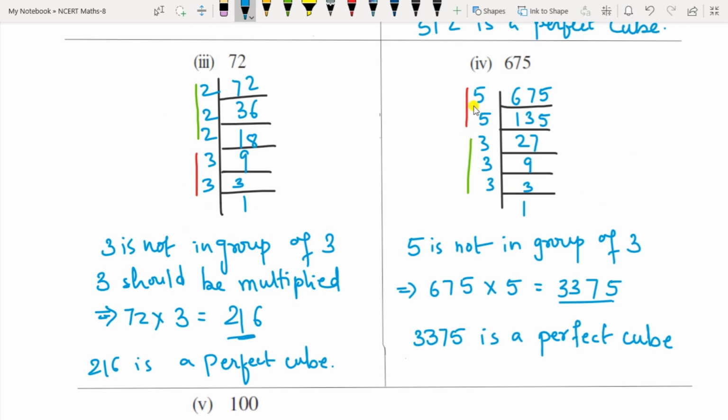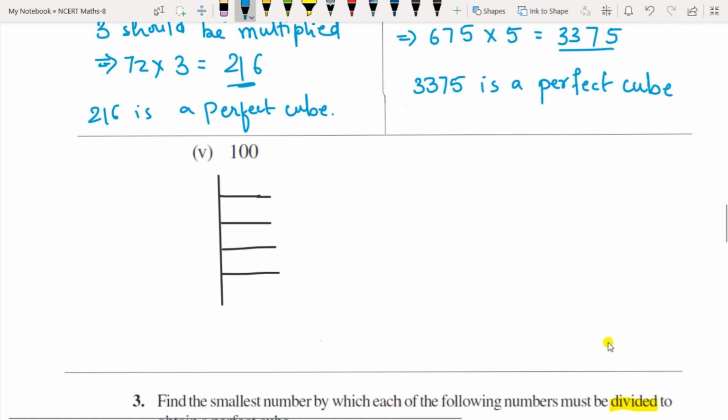Okay. So this was about 675. Do the prime factorization. You can see 5 is not in a group of 3. So 5 should be multiplied. If you multiply 675 by 5, you get 3375. That is a perfect cube. Next one is 100.